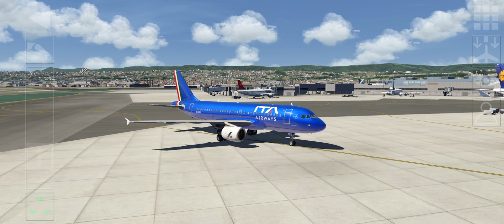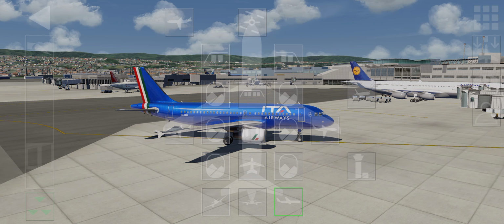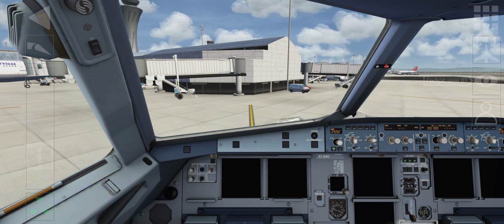Can you hear the sound? APU is booting up. That's the APU, auxiliary power unit. So now let's wait. The screens will come alive very soon.